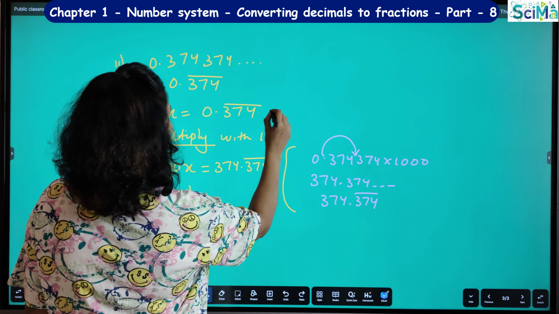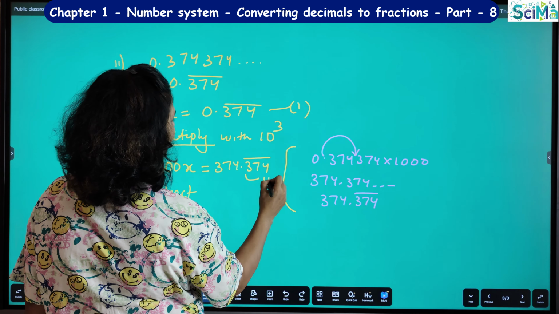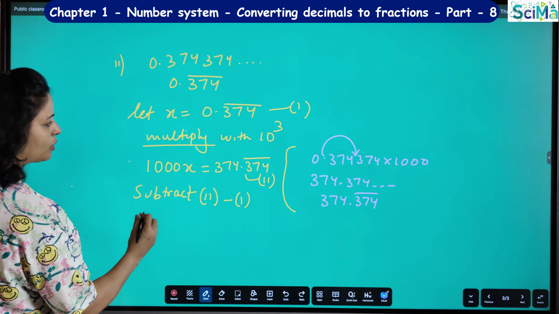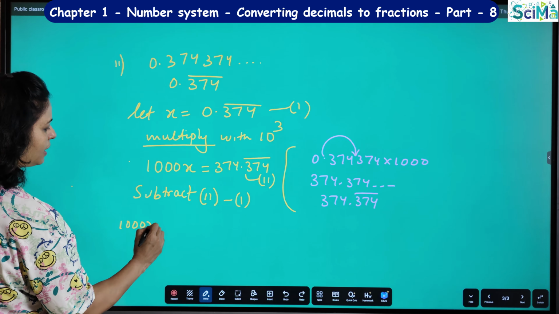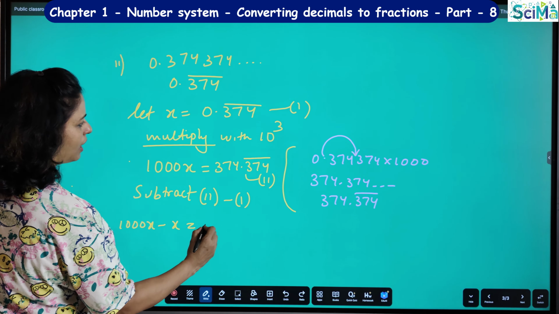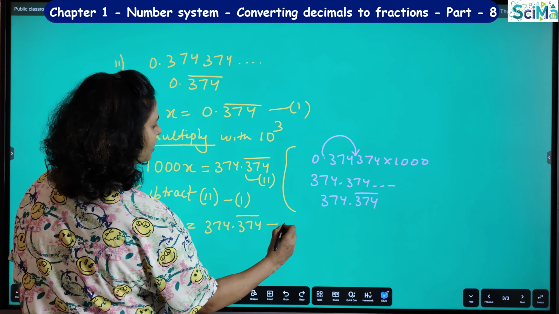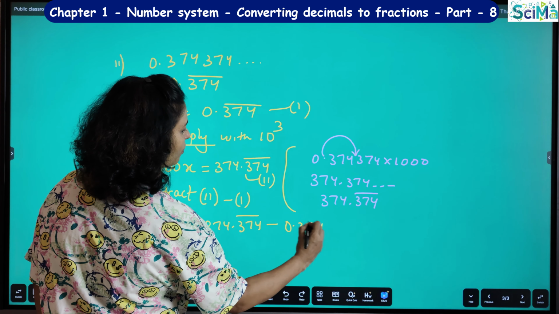Now I will subtract. If I consider this as the first equation and this as the second equation, I will subtract second minus first. So here I'll get 1000x minus x, and here 374.374 bar minus 0.374 bar.